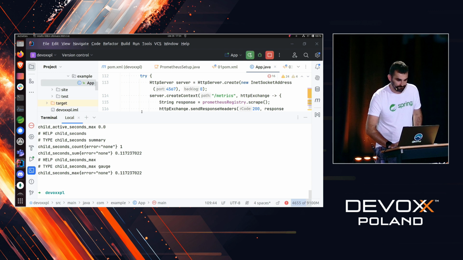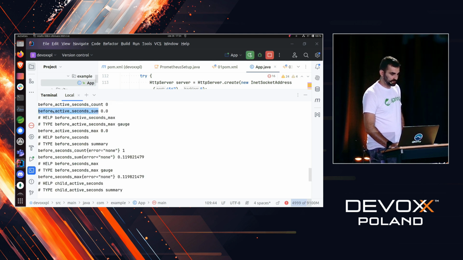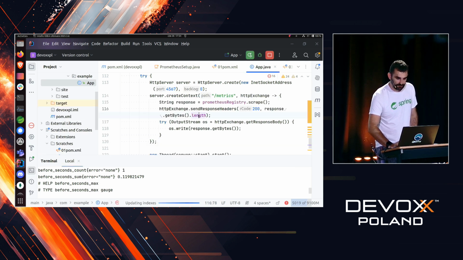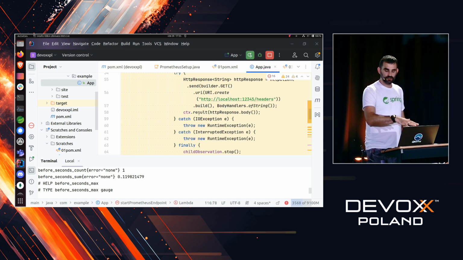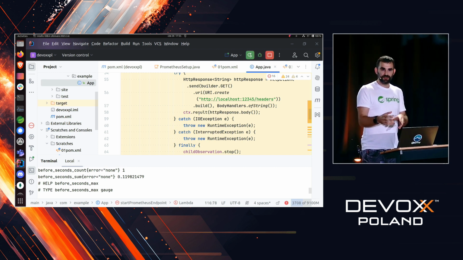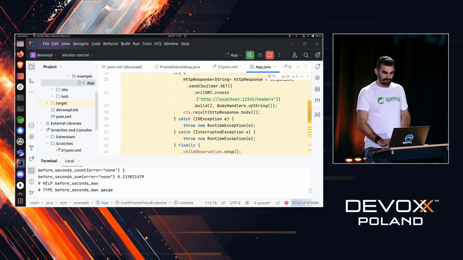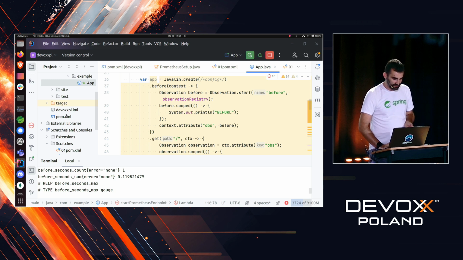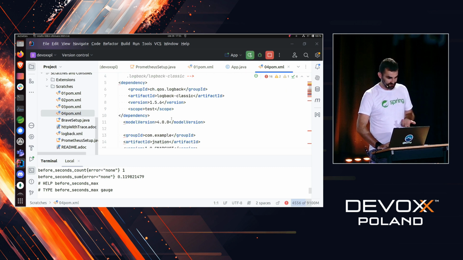4567. There you go. So right now you have the child coming from the child observation, right? And you have the before coming from the before observation, right? So we have not talked about any tracing, any metrics related stuff for this block of code, and only by adding the handler suddenly features appear, right? Now, because I have 2 minutes left, I don't think I'm going to be able to write this. I'm going to copy paste this.